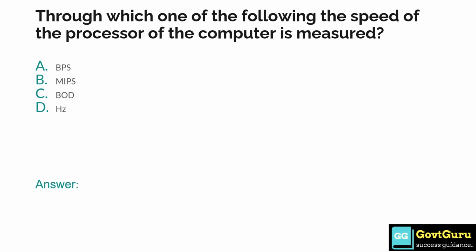Through which one of the following is the speed of the processor of the computer measured? Option A BPS, option B MIPS, option C baud, and option D hertz. The answer is option B, MIPS.